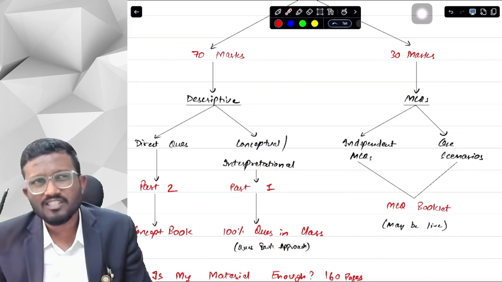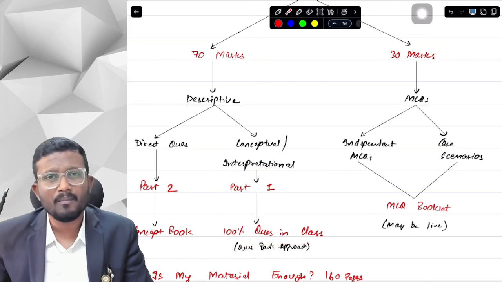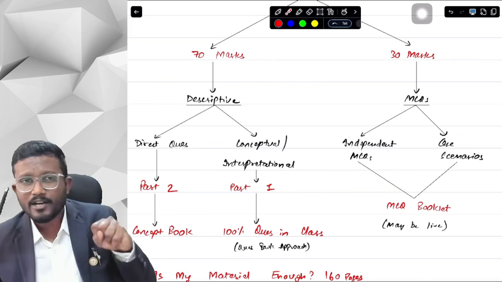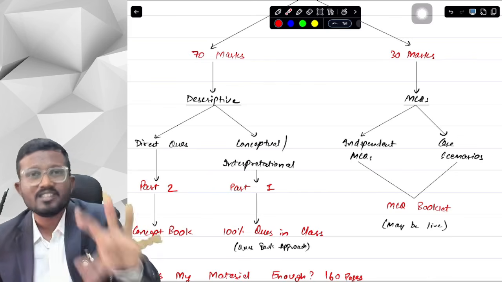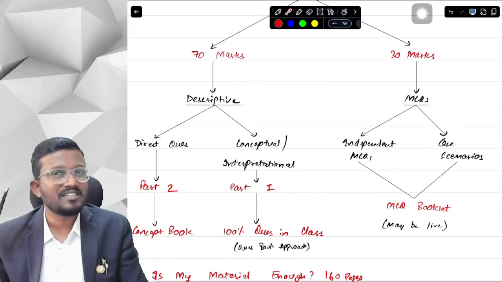Now thirdly, many students ask me, okay sir, can I follow this question bank approach? What is question bank approach? So I will not study the concept book. I will just study the questions and I will just study the answers. So this is not the approach that I would recommend you.